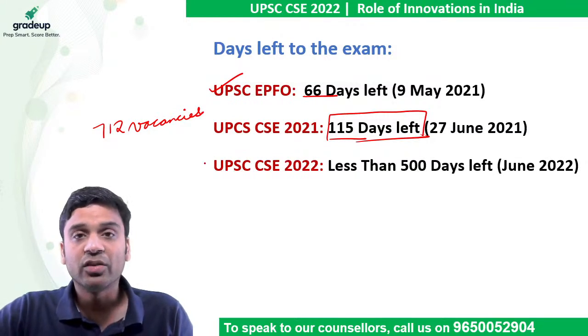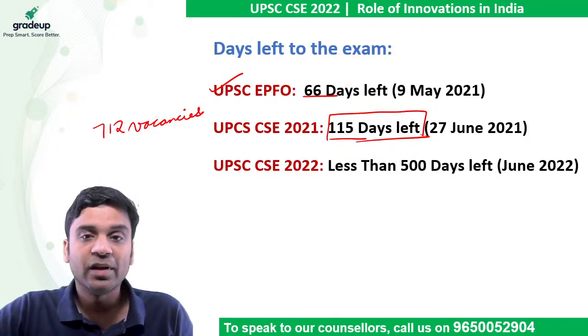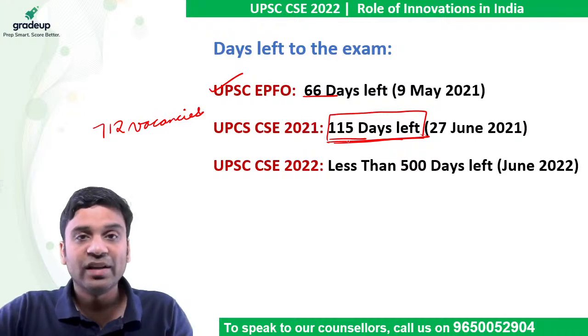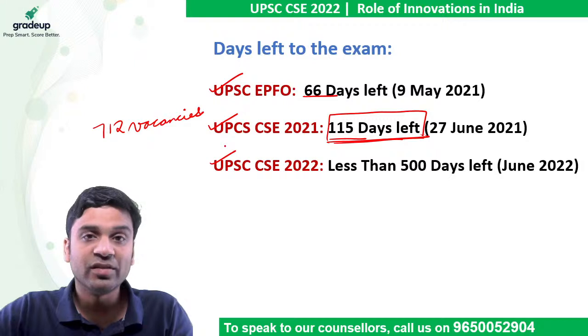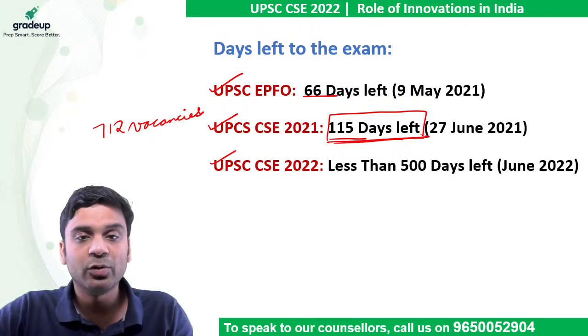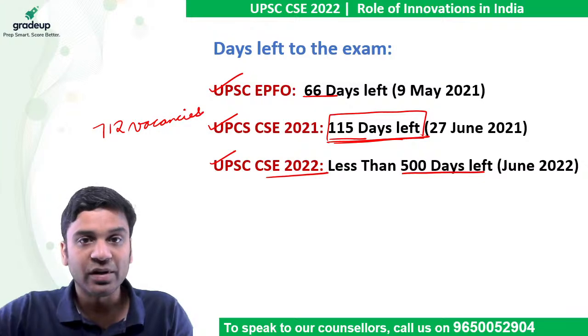So it's going to be a cutthroat competition, and you need the best courses for your UPSC preparation, and the time is also very less. So please pull up your socks and get ready for proper UPSC preparation. And for UPSC 2022 aspirants, there are less than 500 days left, and Gradeup is here to guide you all through your UPSC preparation.